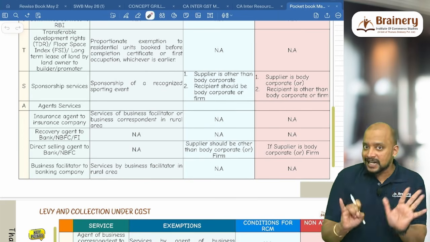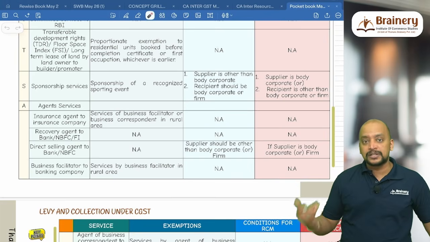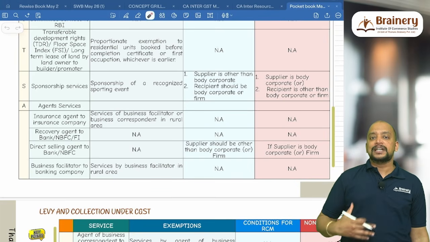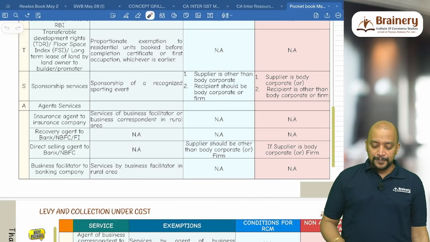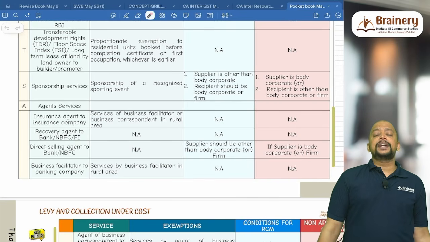These are the 6 recognized sports bodies that will be there in exemptions. So these people receiving money as sponsorship money will be fully exempted. Others will be taxable. And do we have any condition for RCM?